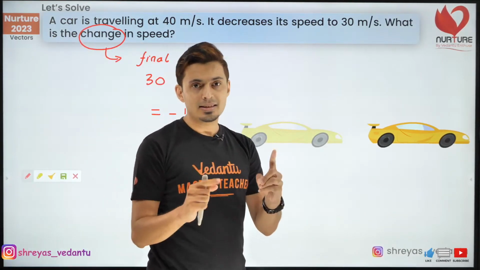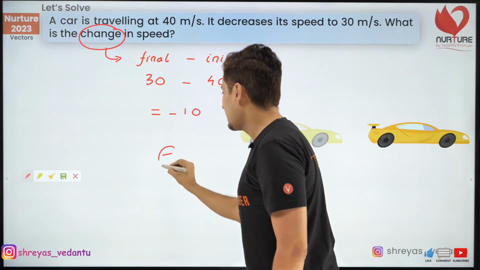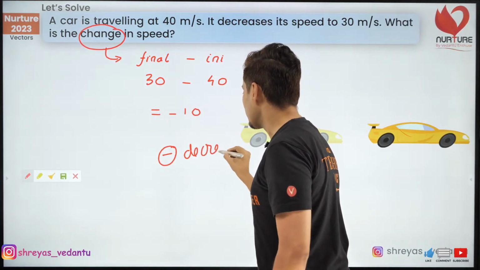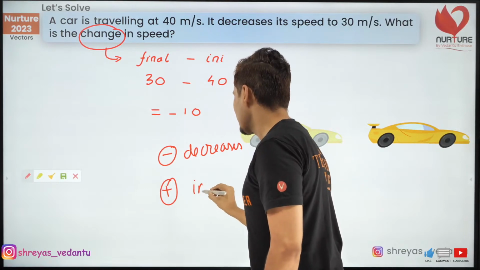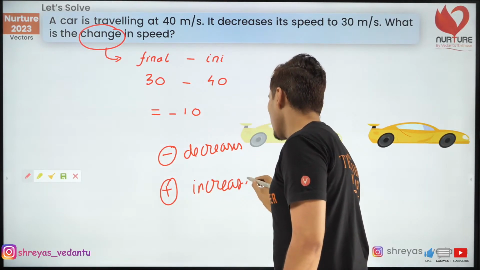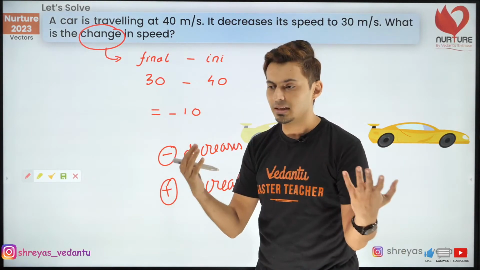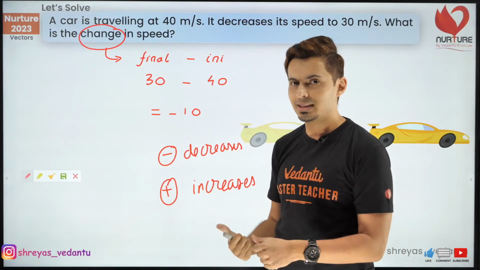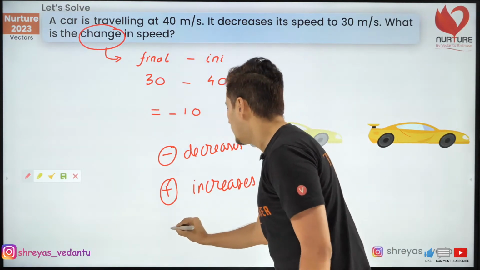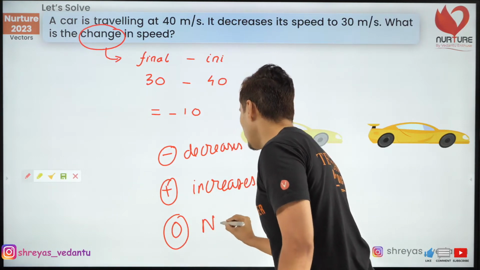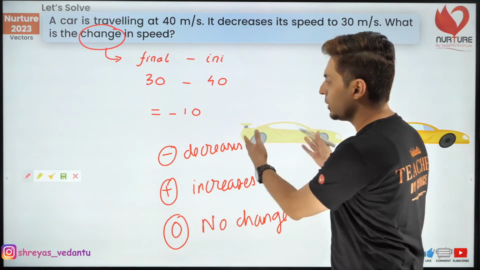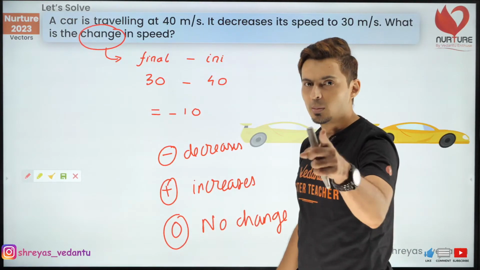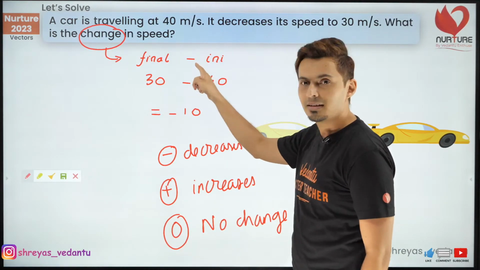Yes, the minus sign, remember, whenever it is minus, it just means decreases. And if it is plus, that means it has increased or it increases. So that's the meaning of that. Yeah, a lot of you miss that minus sign. And if it is 0, well, then obviously it means no change. Now you might be wondering why we are talking about this. Probably some of you would have guessed there is a minus sign here.